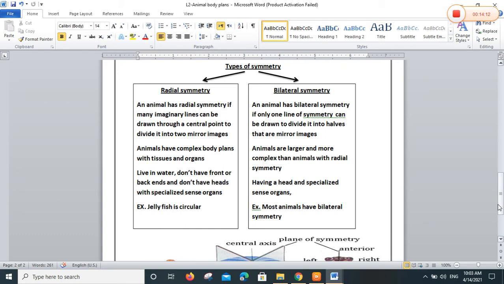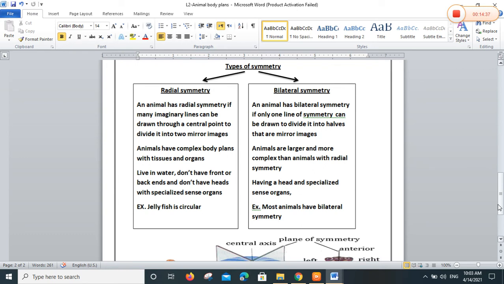In this case, I can say these animals, echinoderms and cnidarians, have radial symmetry. Look at your book, page 140. Open this page now with me, 140. Look at cnidarians and echinoderms. I can divide the body into many parts.